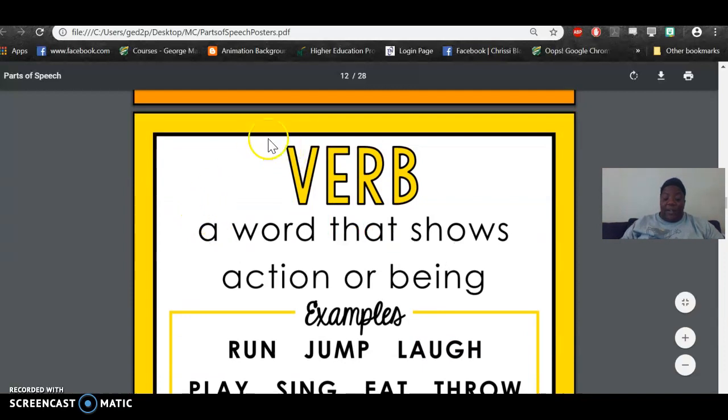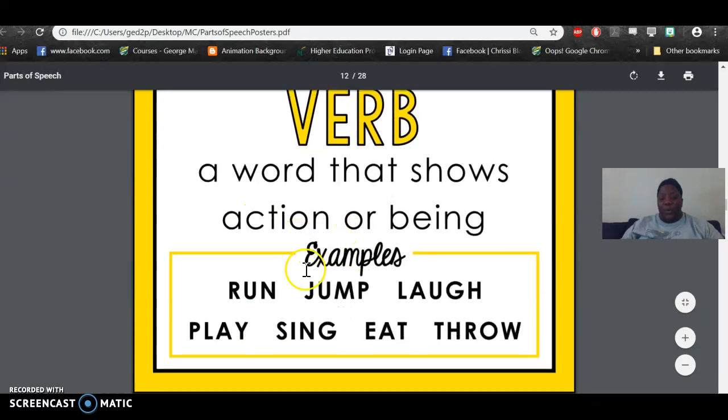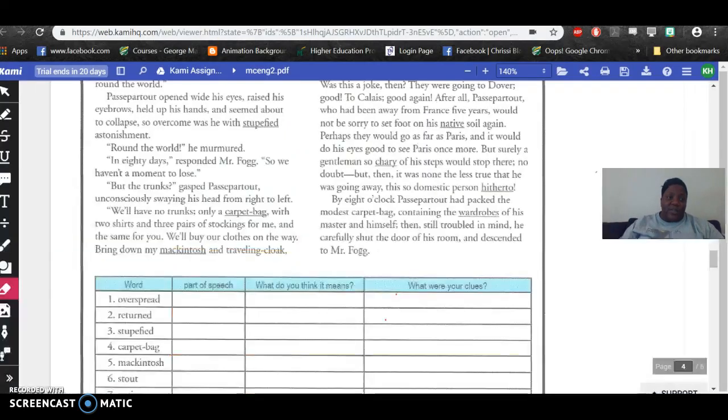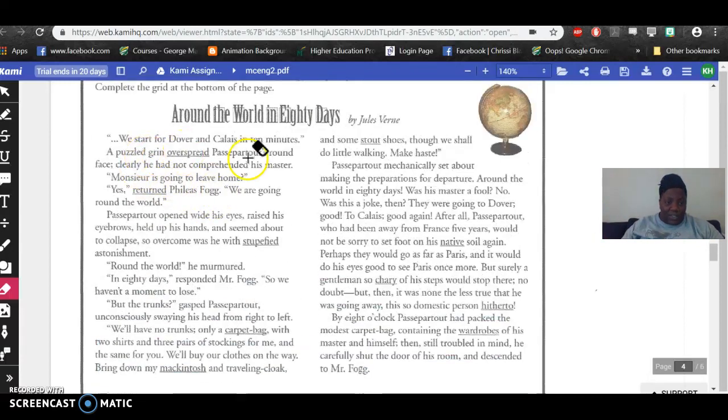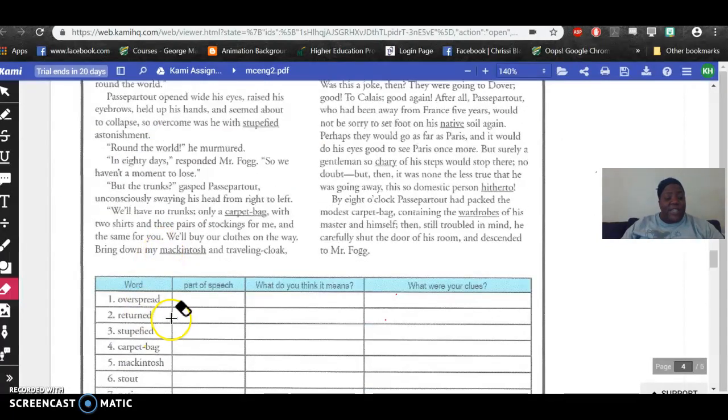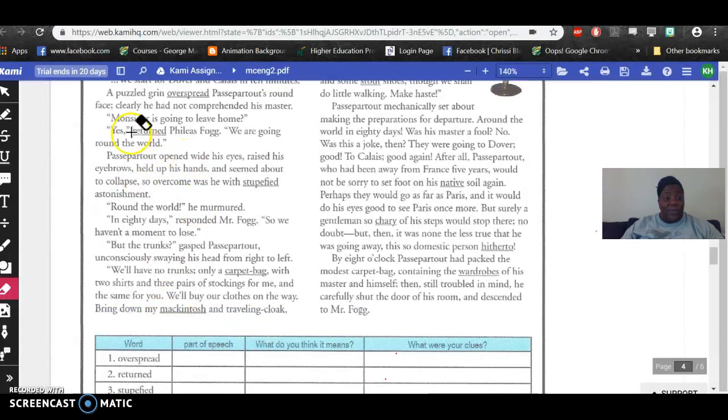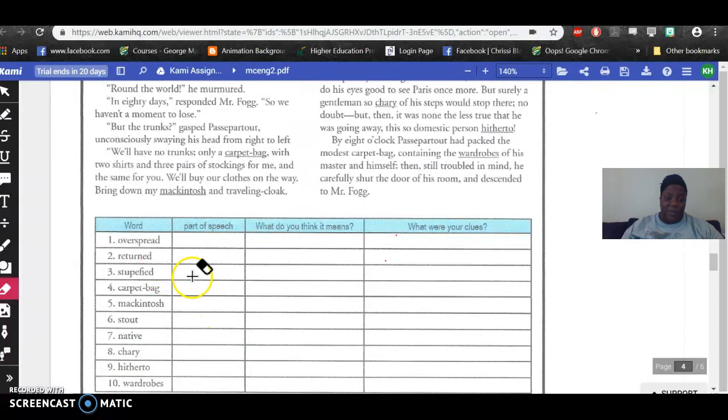Verbs, and verbs are the ones that I've used so far in our example worksheet. Verbs are words that show action or being, like run, jump, laugh, play, sing, eat, and throw. And so going back to here, overspread, that's an action. Yes, a puzzled grin overspread across the round face. So that's an action. And returned, that's an action too. Yes, returned, Phileas. So you can tell that that's an action too. So therefore, the part of speech would be verbs.